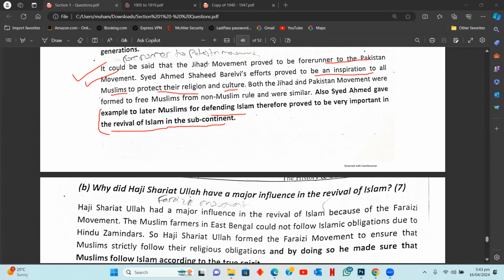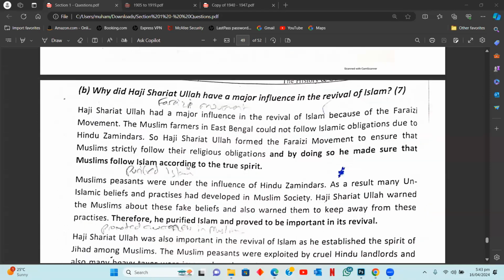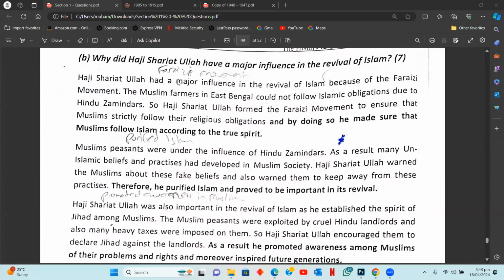And then once you've written two reasons for Sayyid Ahmed Barelvi as well, you will be writing down factors for Haji Shariatullah. You'll say, okay, Haji Shariatullah was another religious thinker who was an important figure at that time. Why? Because of his Faraizi movement. The Muslim farmers in East Bengal could not follow Islamic obligations due to Hindu zamindars. Haji Shariatullah formed the Faraizi movement to ensure that Muslims strictly follow their religious obligations. And by doing so, he made sure that the Muslims follow Islam according to its true spirit.